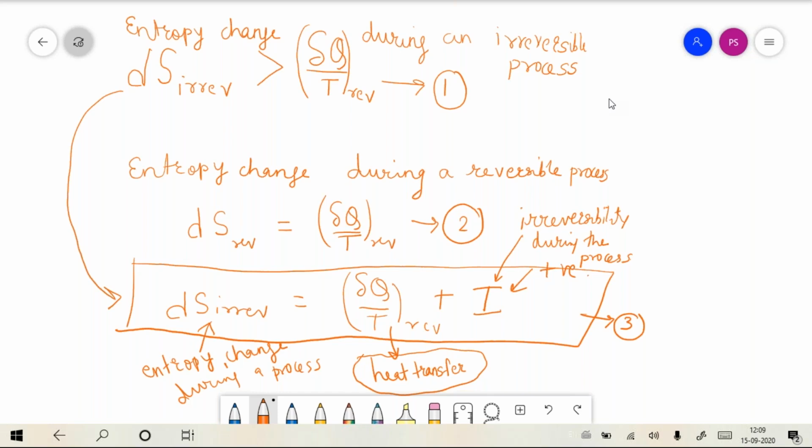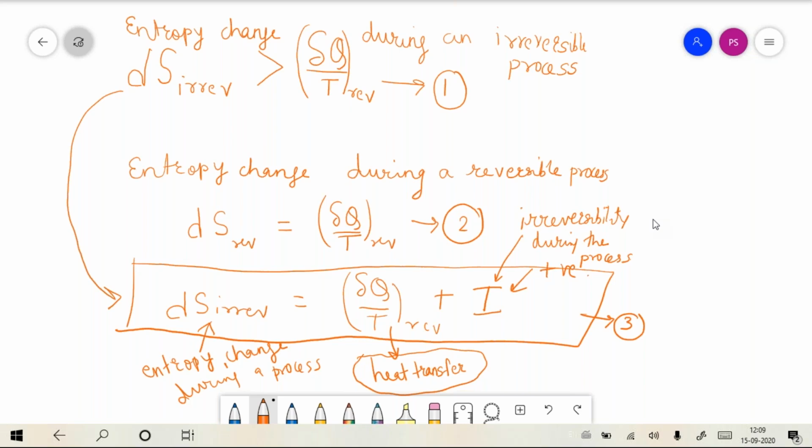Okay, so looking at the equation 2, can you tell me why the entropy is changing in the equation 2? It is a reversible process, right?